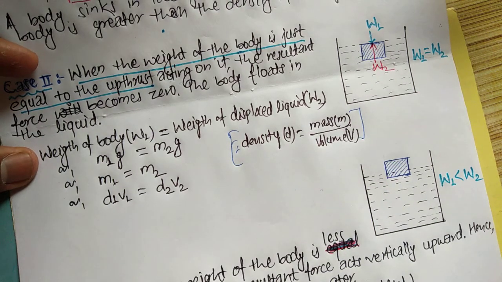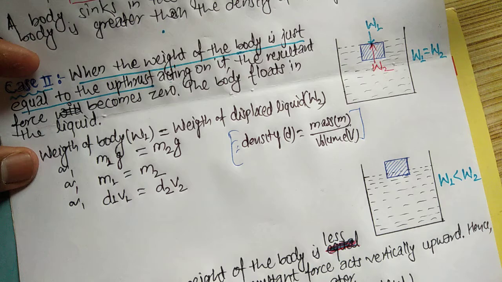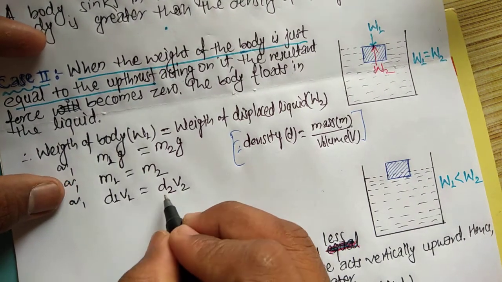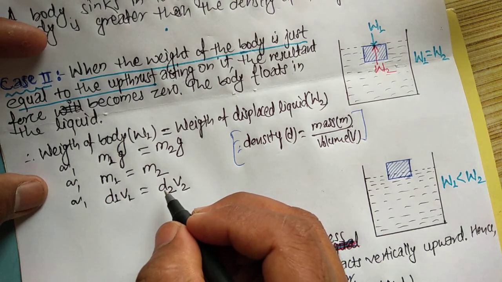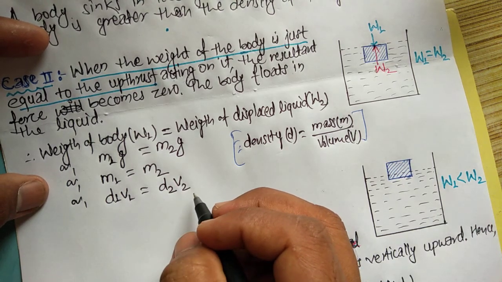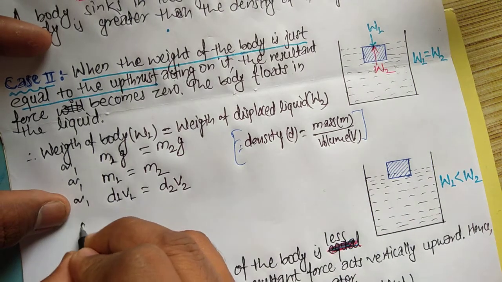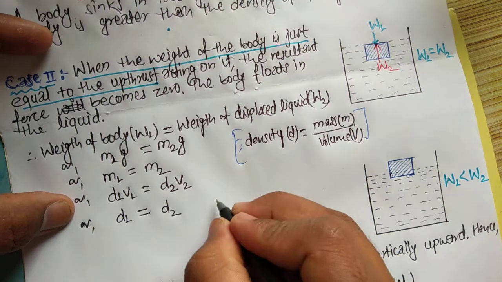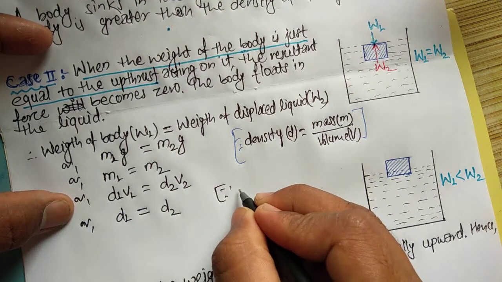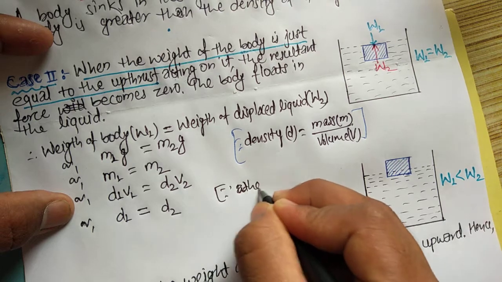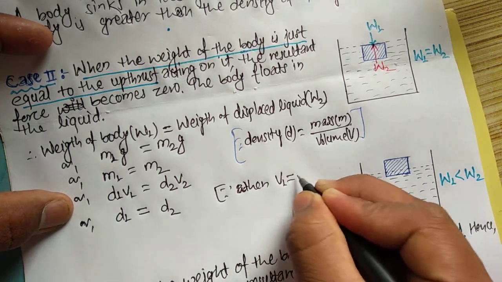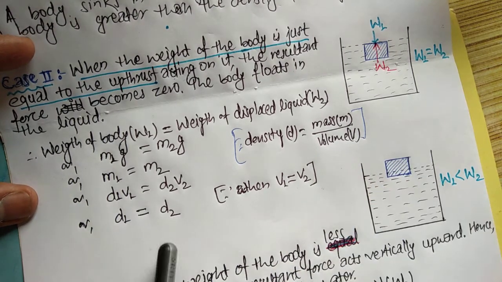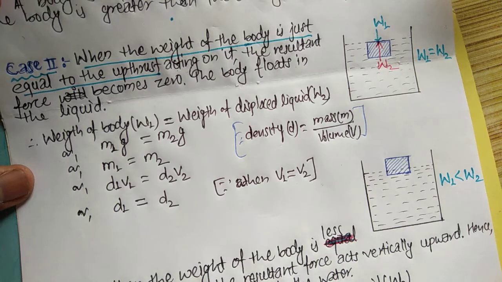If the volume of the object, the body, and the water displaced becomes equal, then d1 is equal to d2, because V1 is equal to V2.